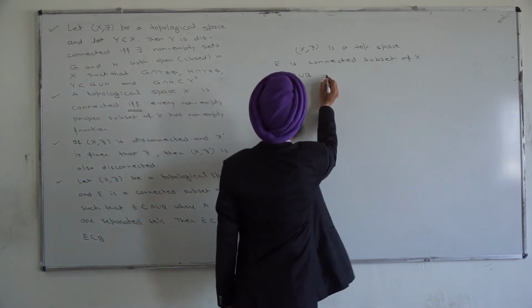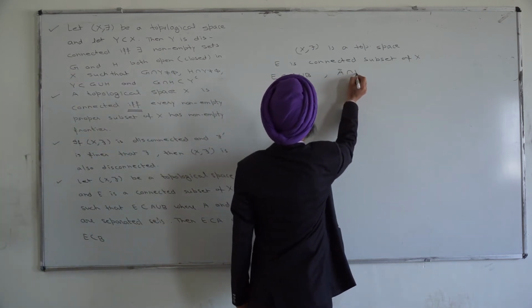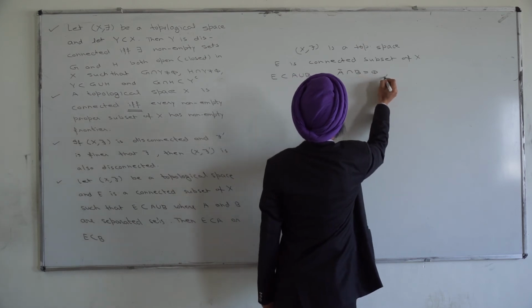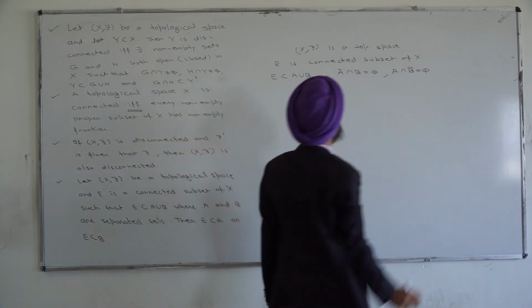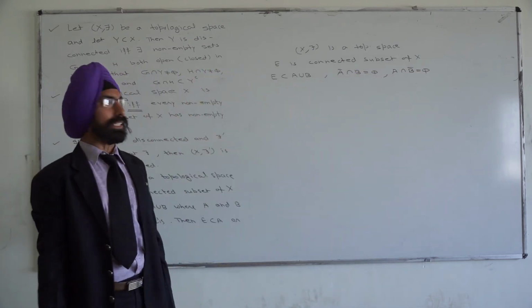That means A bar intersection B is phi, and A intersection B bar is also phi. Both of these are empty sets.